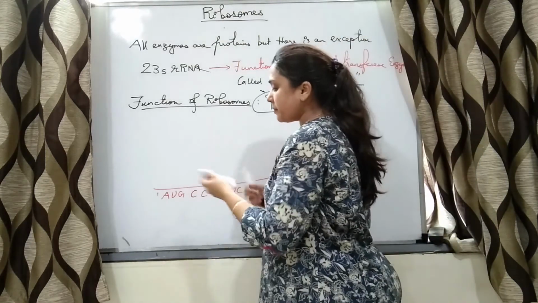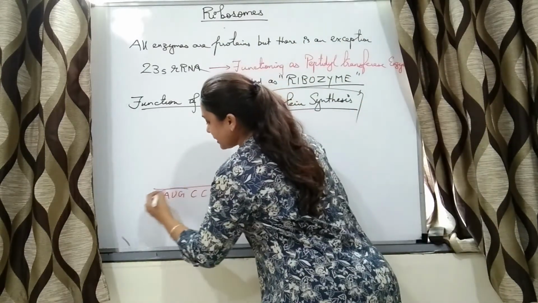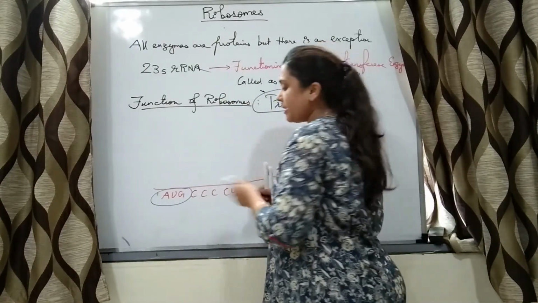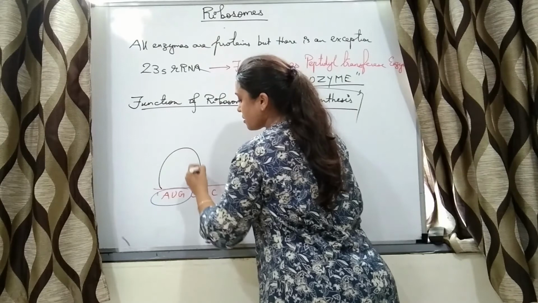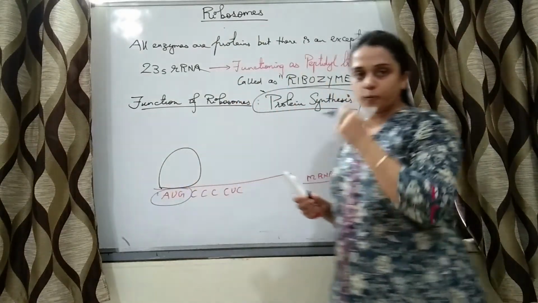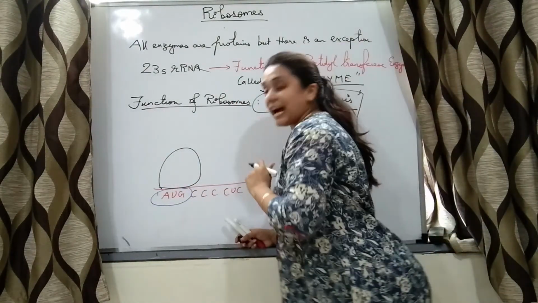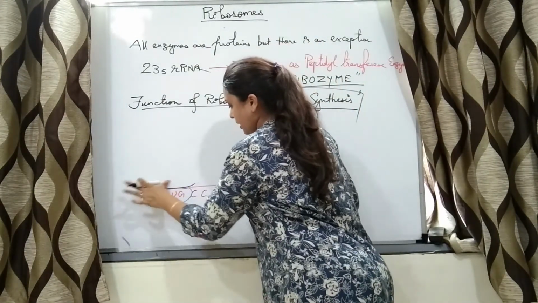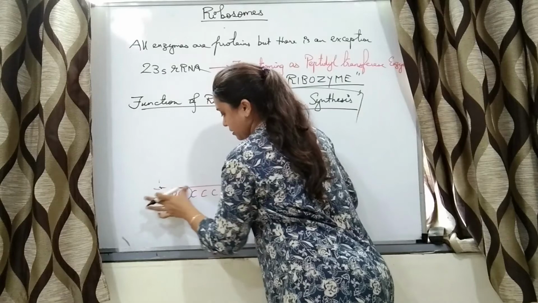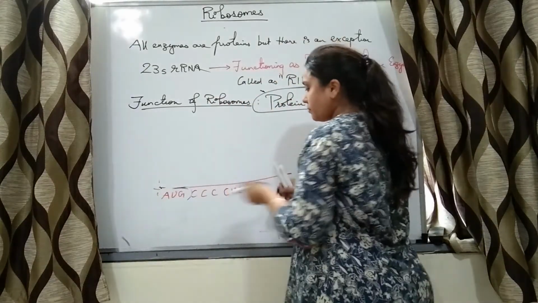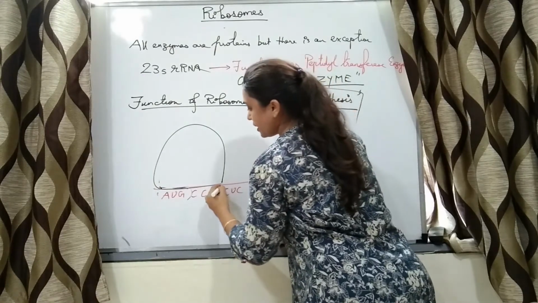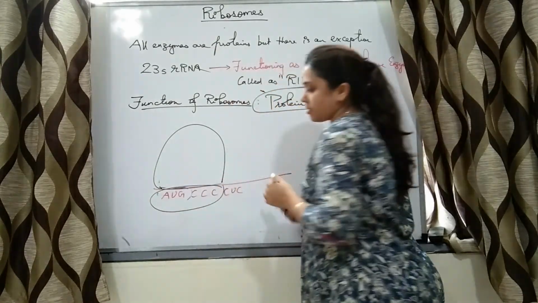So now the larger and smaller subunits of ribosomes will come and bind. So this is the larger subunit of ribosome. Let me draw it larger. Say this is the larger subunit and this is the smaller subunit.